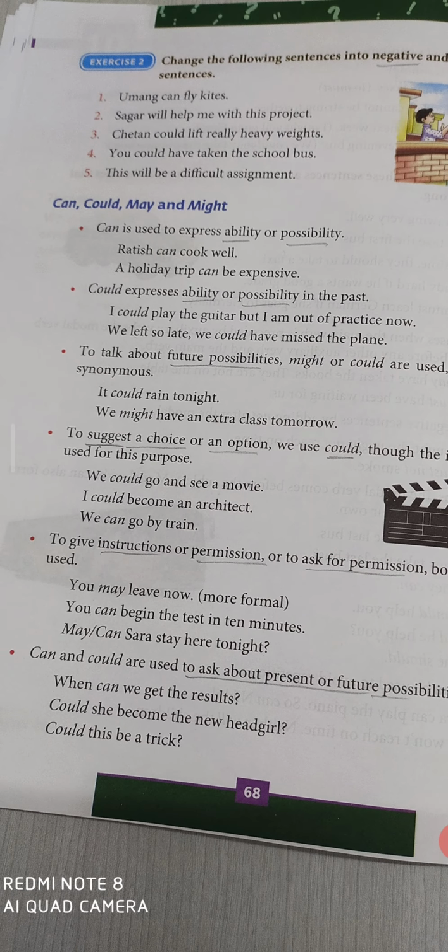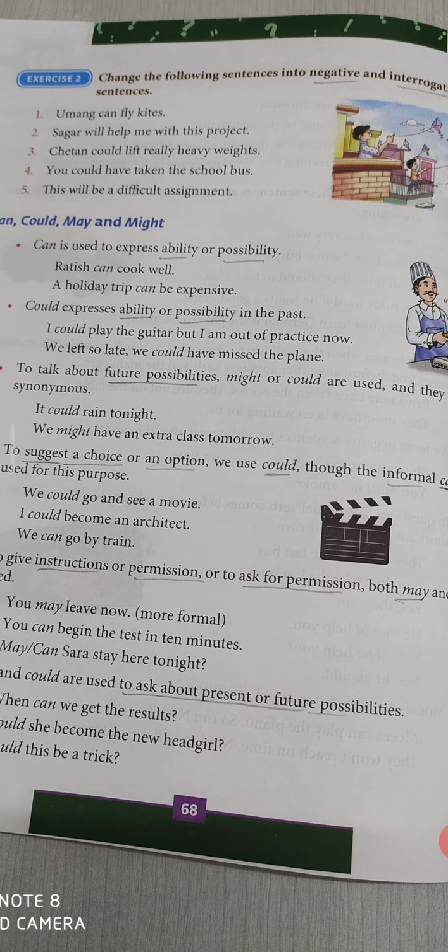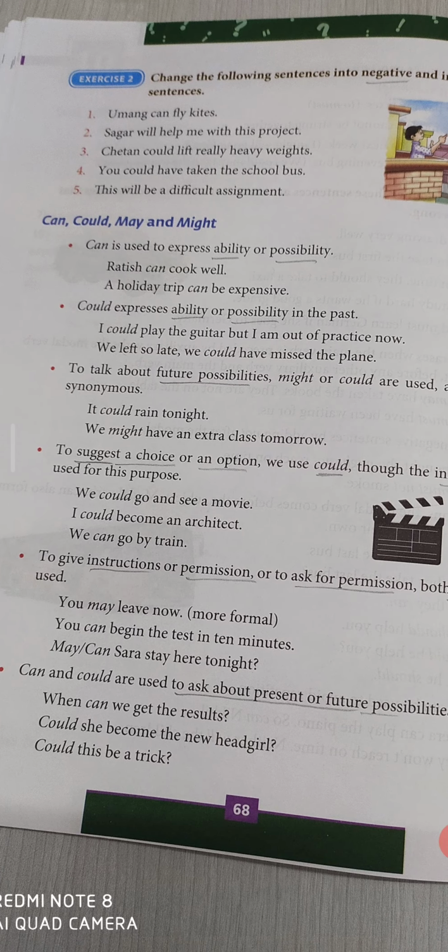And coming to the last point on this page, can and could are used to ask about present or future possibilities. When can we get the result? After the exam, once the exam is over, everybody will have this question in mind. When can we get the results? Curious about getting the best mark or losing the mark, whatever it is.